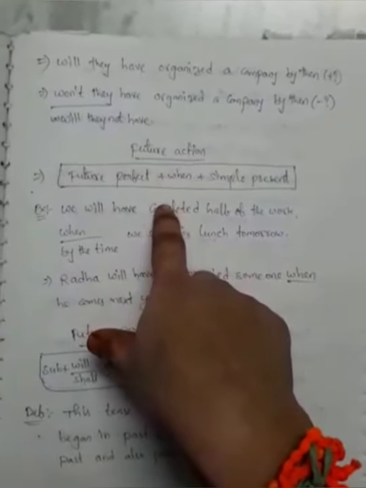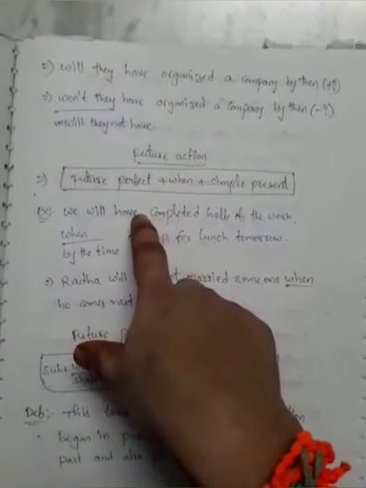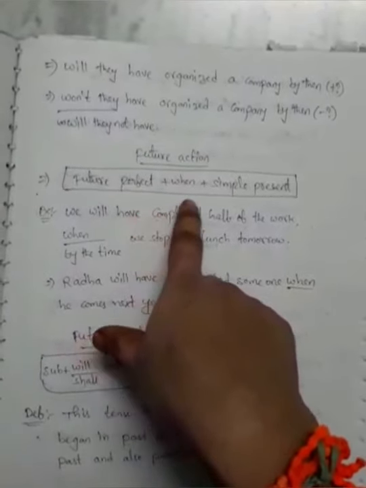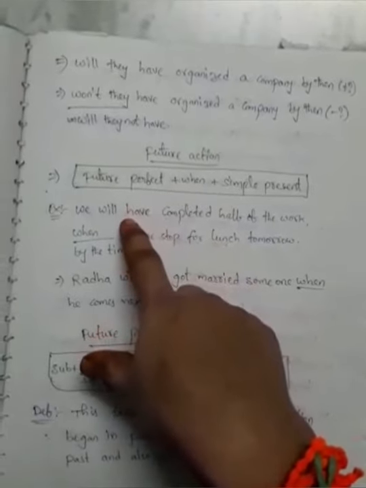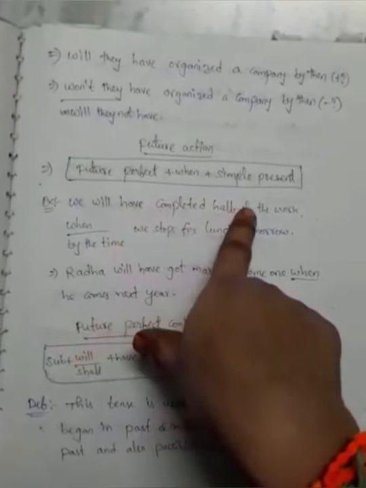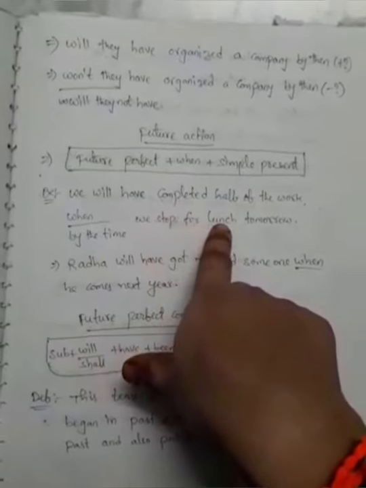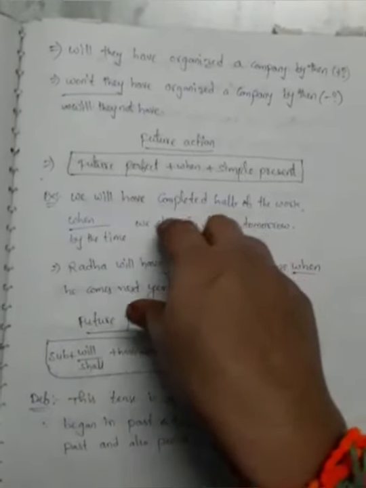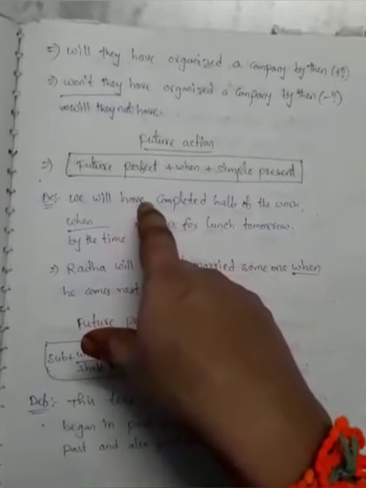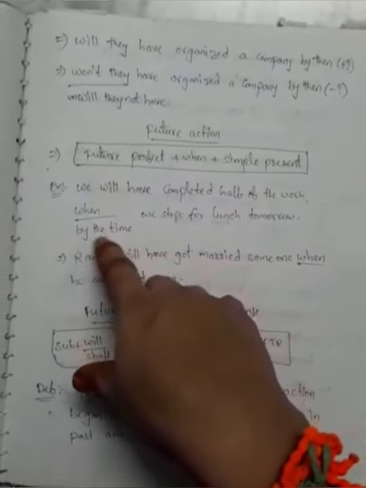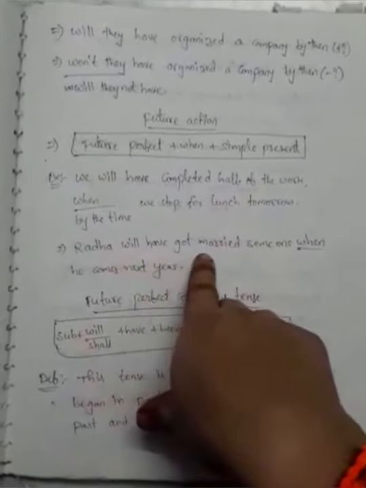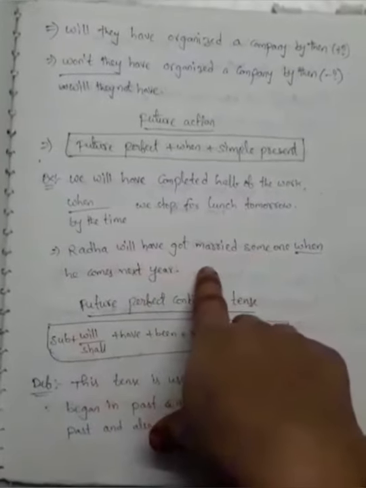Then future action. For this, the structure is future perfect plus when or simple present. For example, we will have completed half of the work when or by the time we stop for lunch tomorrow. Whenever we stop for lunch tomorrow, we will have completed half of the work before. Radha will have got married when he comes next year.